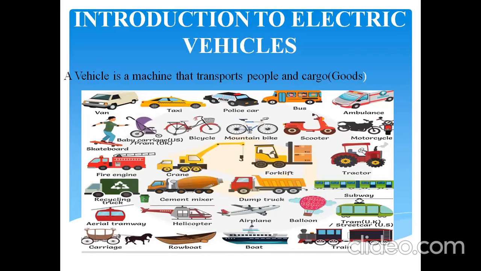Bicycle is one type of vehicle, aeroplane, helicopter, taxi, car, bus. All these are vehicles which are used to transport people and goods from one place to another place.